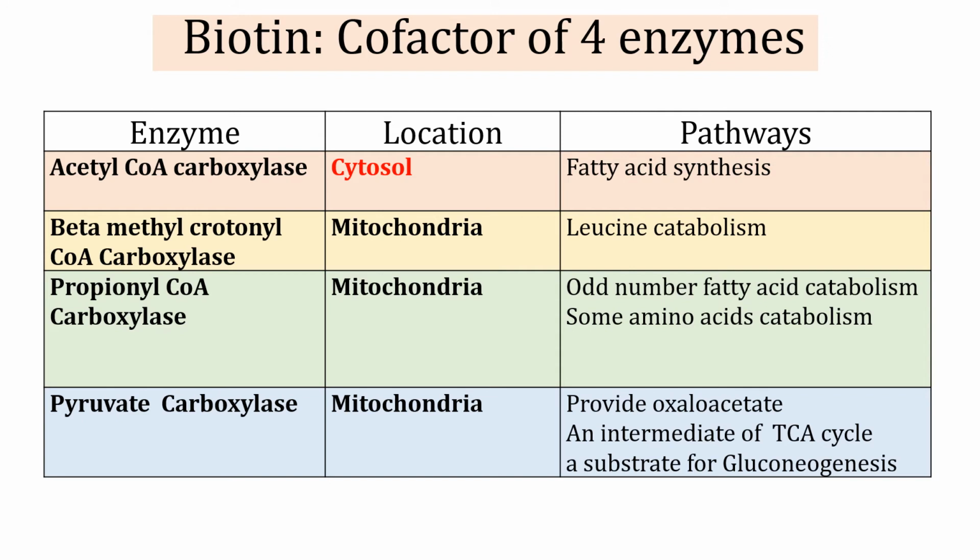They produce propionyl coenzyme A, which is carboxylated to methylmalonyl coenzyme A, and then it is converted into succinyl coenzyme A, which enters into the TCA cycle. Fourth enzyme is pyruvate carboxylase. It provides oxaloacetate, which is an intermediate of the TCA cycle and a substrate for gluconeogenesis. So you need to remember the names of the 4 enzymes, their location and in which pathway they are utilized.